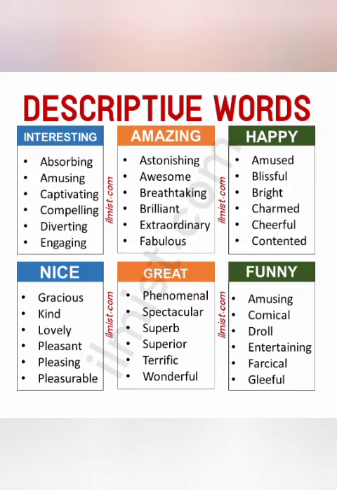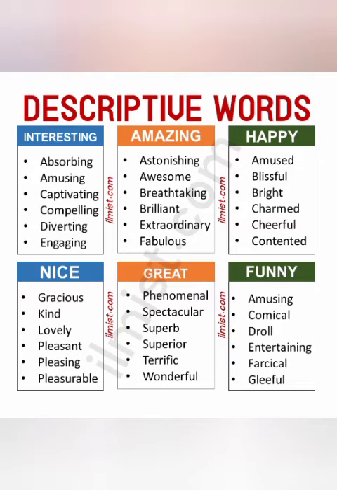You can learn them and use them according to your requirement, that in the sentence which noun you are using, according to the need you can choose the word from here and you can use it as a descriptive word, because these words which are giving detail or the description about the noun are called the descriptive adjectives.